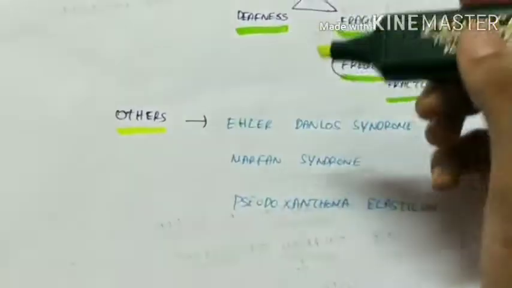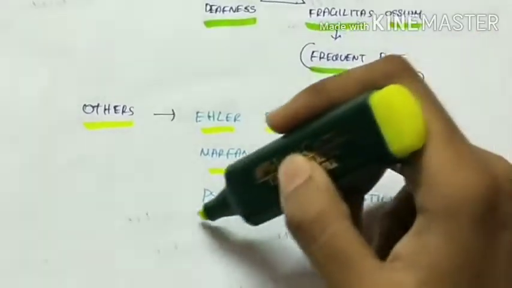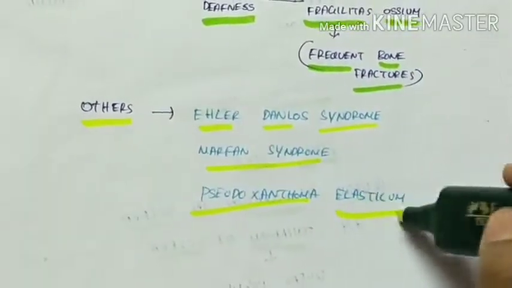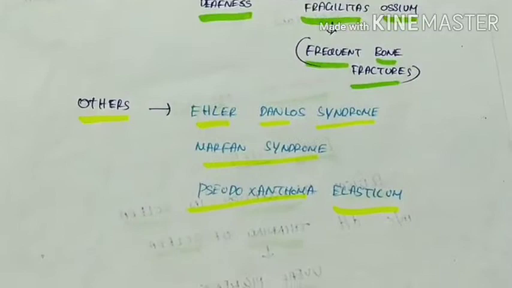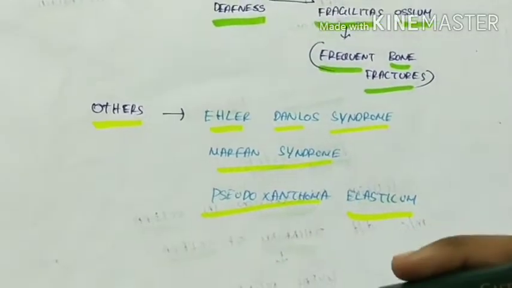Others include Ehlers-Danlos syndrome, Marfan syndrome, and pseudoxanthoma elasticum. So this is all about sclera and the important diseases of sclera. Thank you.